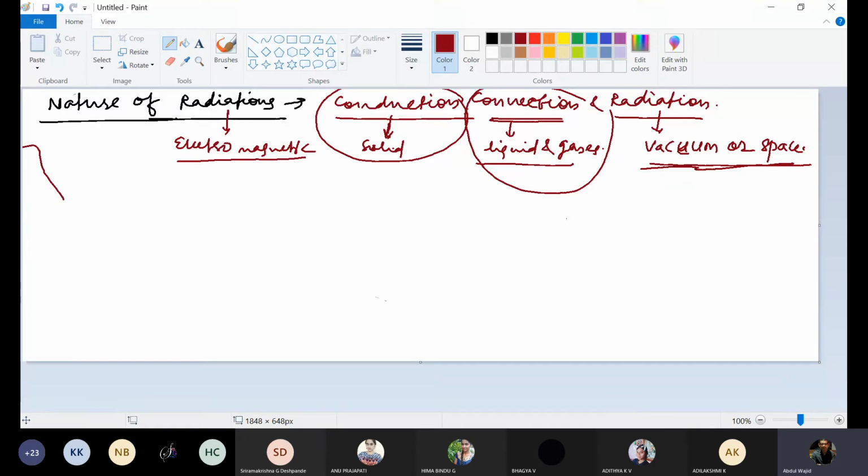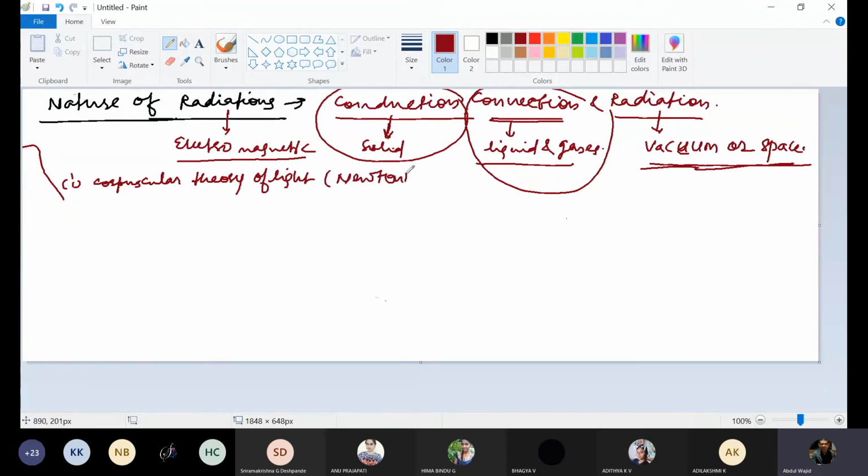Before starting the nature of radiation, first we will discuss the corpuscular theory of light. You know the corpuscular theory of light. It was given by Newton.